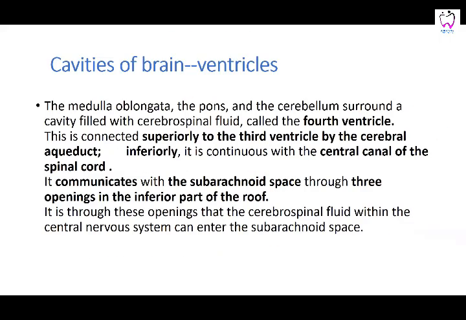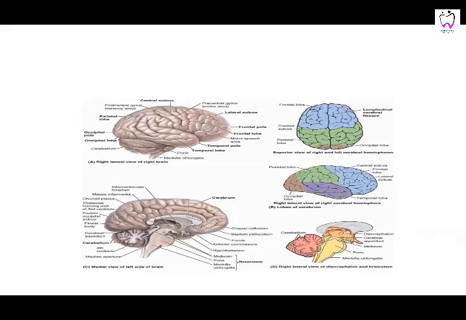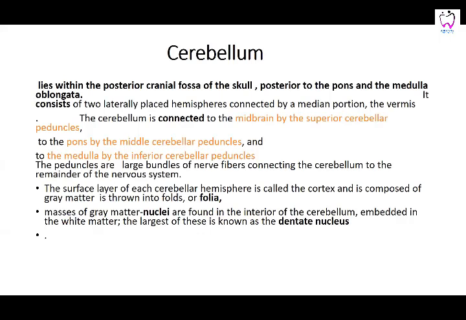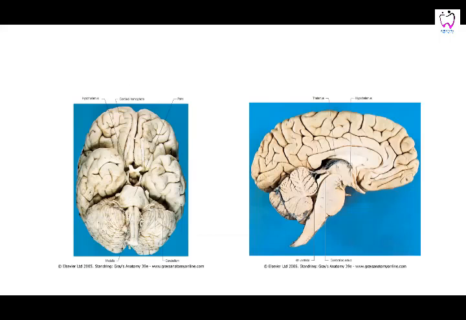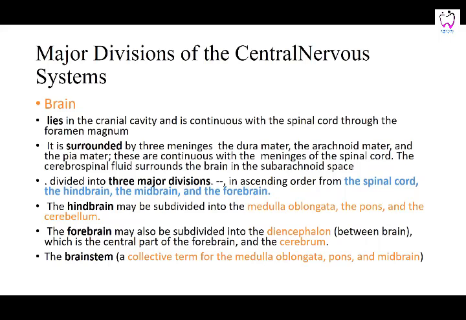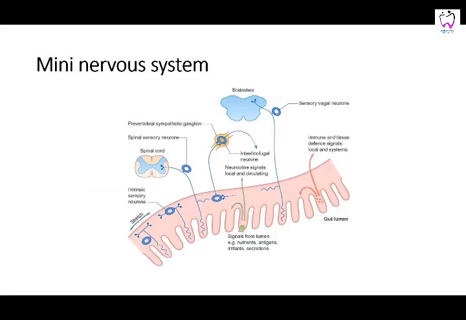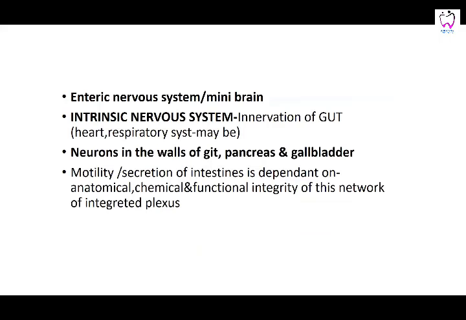So central is the brain and the spinal cord. Peripheral is all your nerves. And the cavities, the ventricles, are the cavities of the brain, in which the CSF circulates. And then we're going to talk about this mini nervous system, or the enteric nervous system.